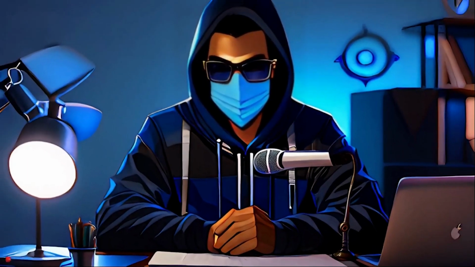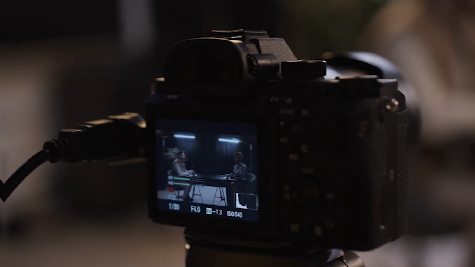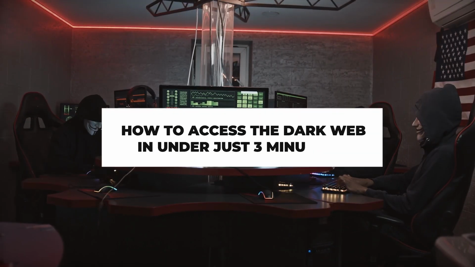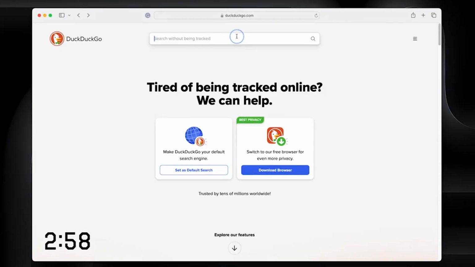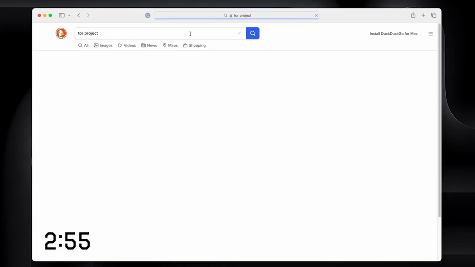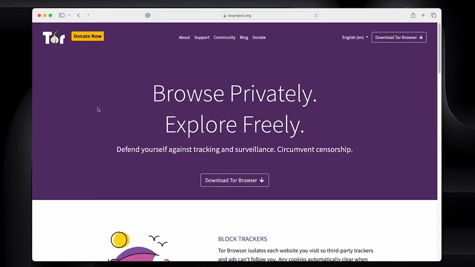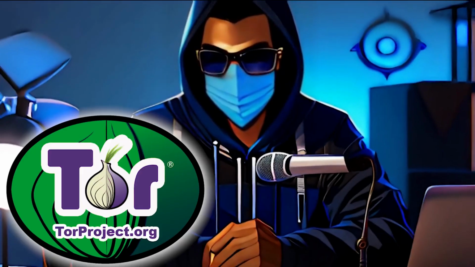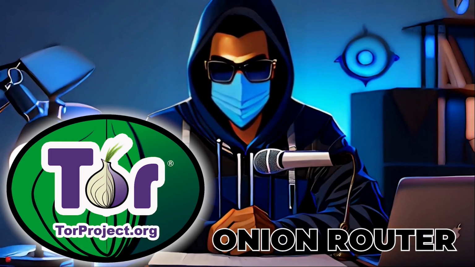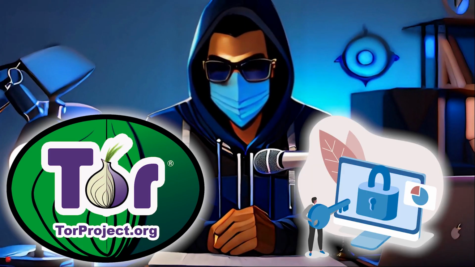I know you have completed the free course I uploaded last, so today, we're going to see if I can show you how to access the dark web in under just 3 minutes. First things first, type in Tor project into your search engine of choice. Click the link and you'll end up on a website that looks like this, torproject.org. Tor is the onion router, and that is what we're going to be using to access the dark web.